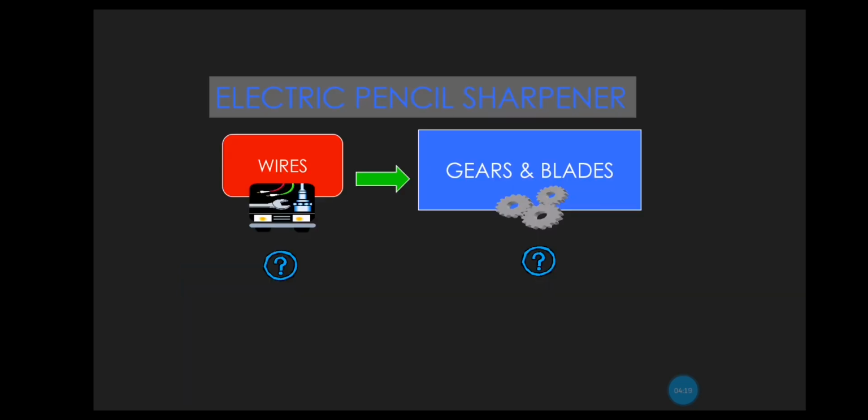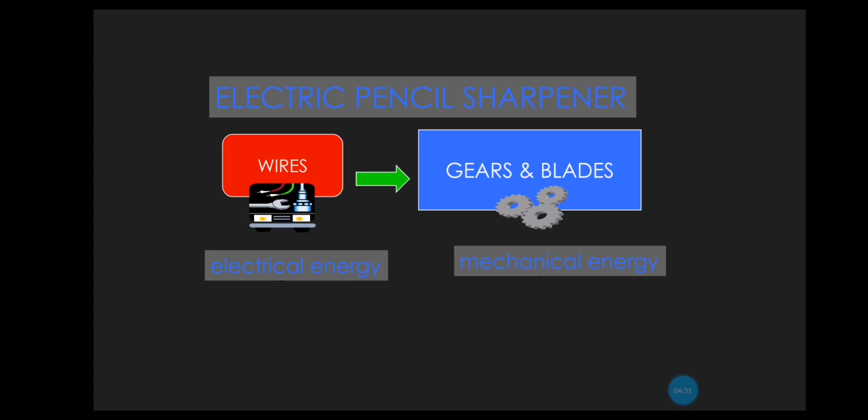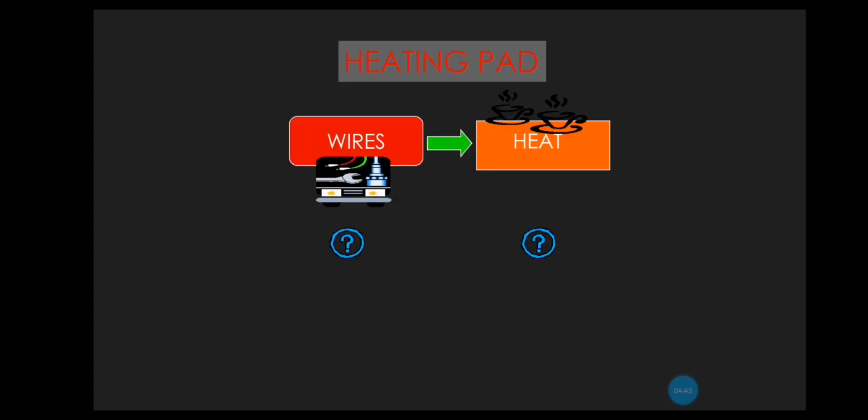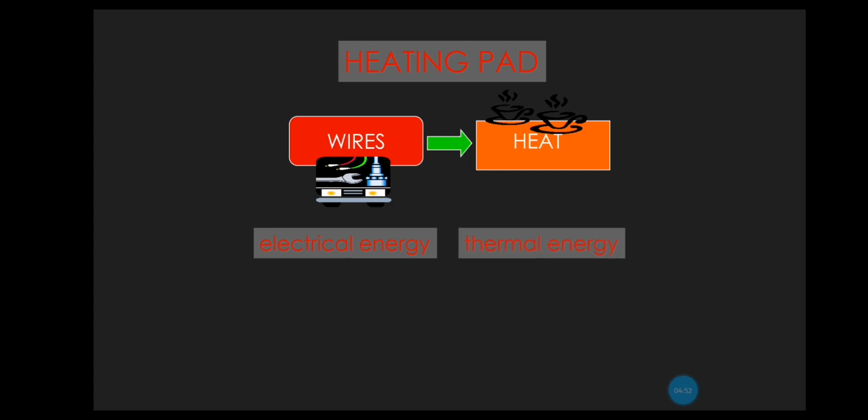Now, electric pencil sharpener. I have wires, I have gears and blades. So, in the wires I have electrical energy, and in the gears and blades I will have mechanical energy. Because anything that moves means you have mechanical energy. Whenever you have wires, it means you are talking about electricity, so you have electrical energy. Heating pad. I have wires and I have heat. So as we said, wires mean electrical energy, and heat is the thermal energy.